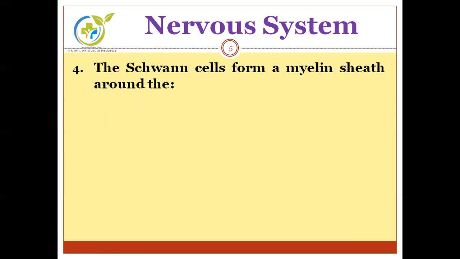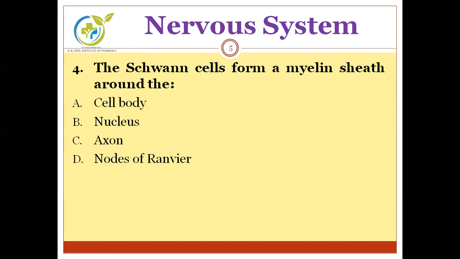Okay. See, the Schwann cells form a myelin sheath around... Options are cell body, nucleus, axon, nodes of ganglia. As we already discussed in the last question, Schwann cells surround the axon. So the correct answer is axon.